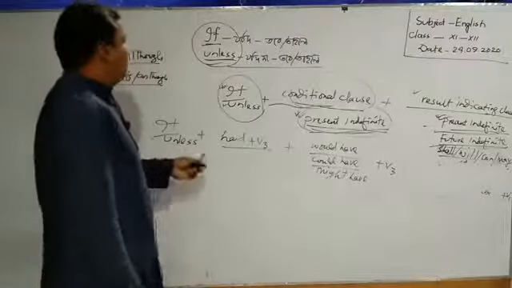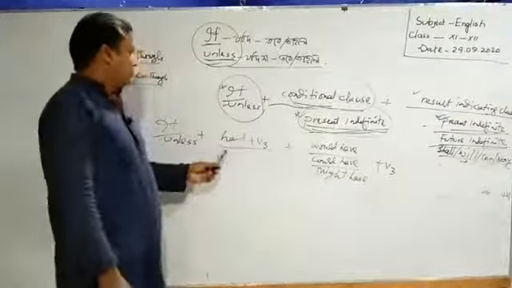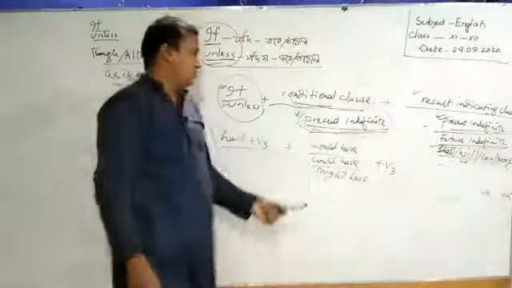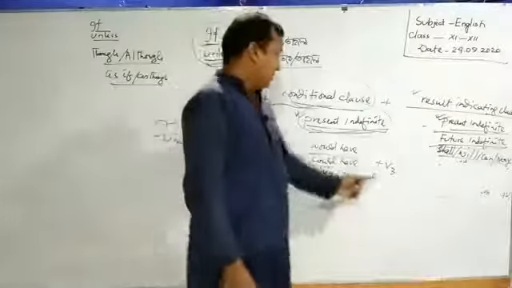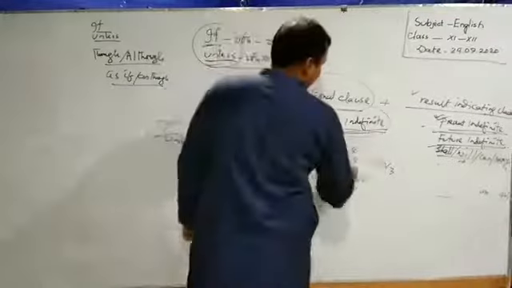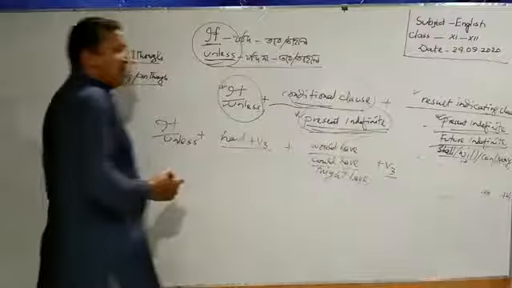Whenever we find the past perfect tense in the first clause, I mean the conditional clause, had plus verb 3, then we have to use would have, could have, might have in the last clause, and then this have will be followed by verb 3, I mean the past participle form of the main verb.